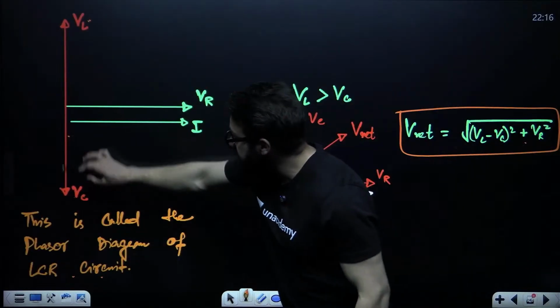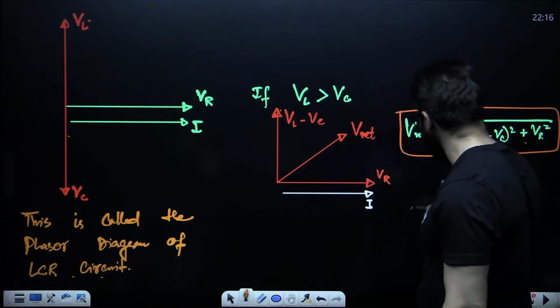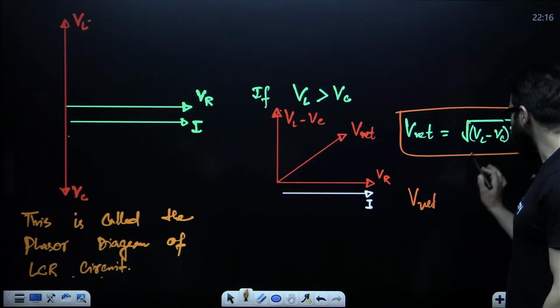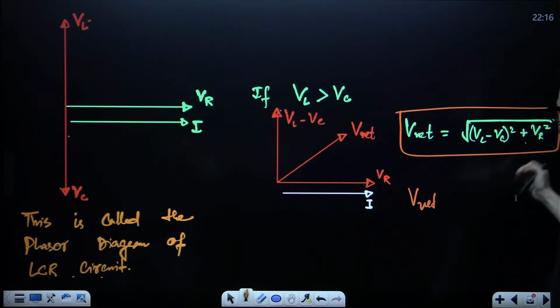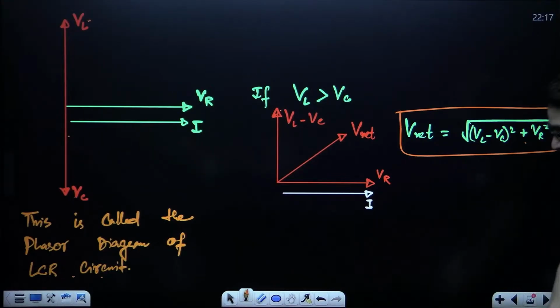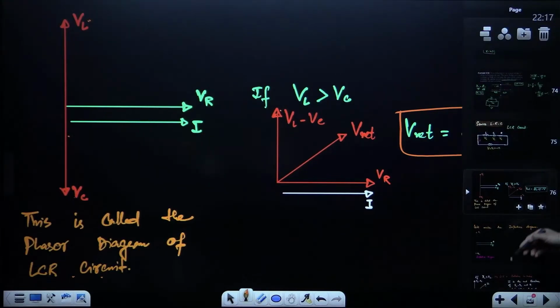Now, if I say this factor is greater than this, then in that case, the phasor net voltage is going to be, that is, under root of (VC minus VL) whole square plus VR square. Okay. Now, let's make the impedance diagram.